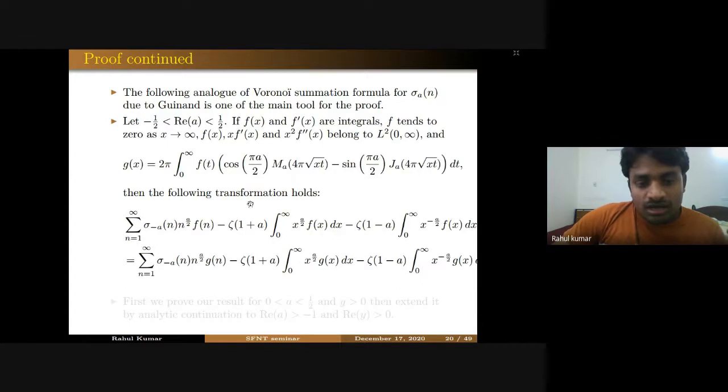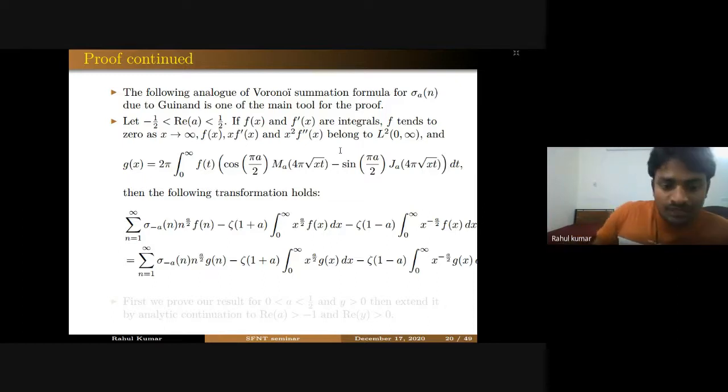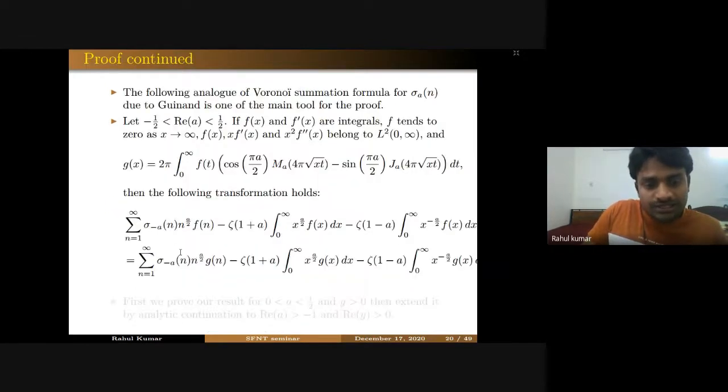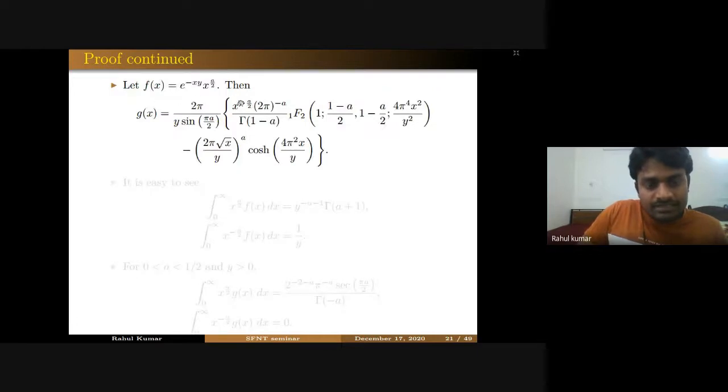This formula is valid when you take real part of a between minus half and half, and f(x) and f prime(x) must be integrable, f must tend to 0, and these quantities must be in L to 0 infinity. Here you can see that sigma of a n is coming up. By having this definition of g in mind, you can see what we should take as our f. So our f will be this, exponential minus t by t raised to power a by 2, and that is what we did. We have taken f(x) like this, and g as the right hand side of the Cauchy-Lakov result.